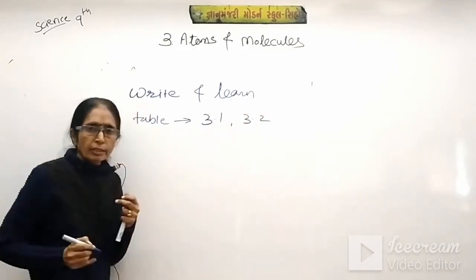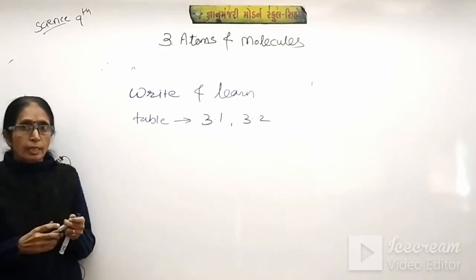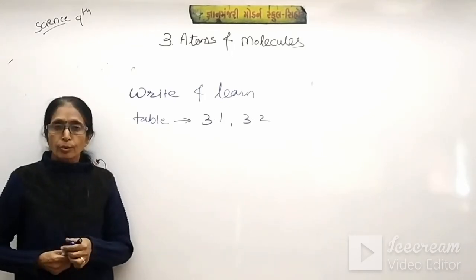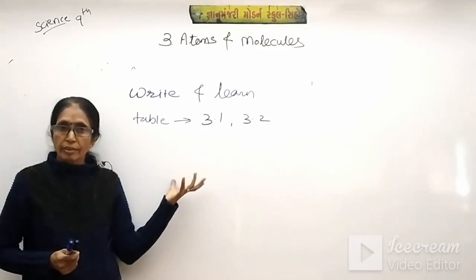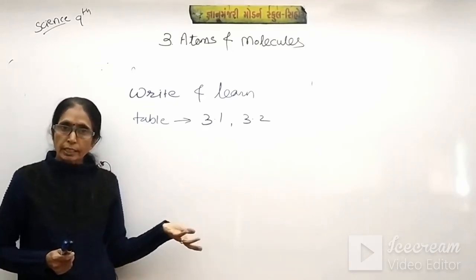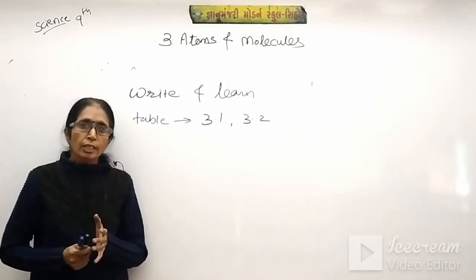In 3.1, the symbols of some atoms are given, and in 3.2, the atomic mass units, meaning the masses of the atoms, are given. So both are very, very important. You should write and learn, because it will be helpful for solving the numericals.